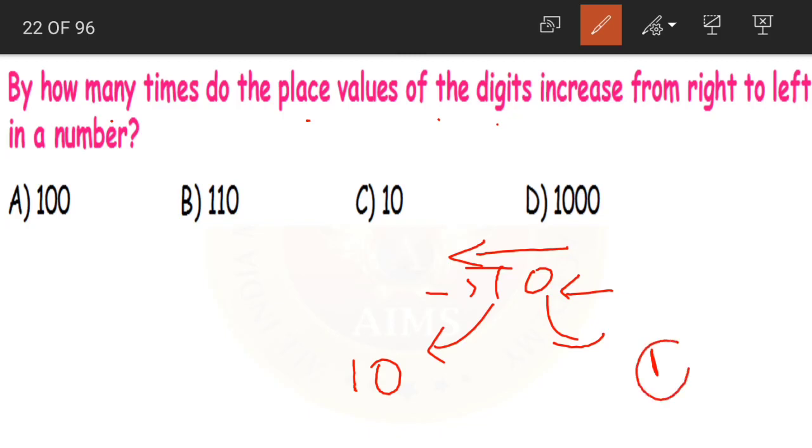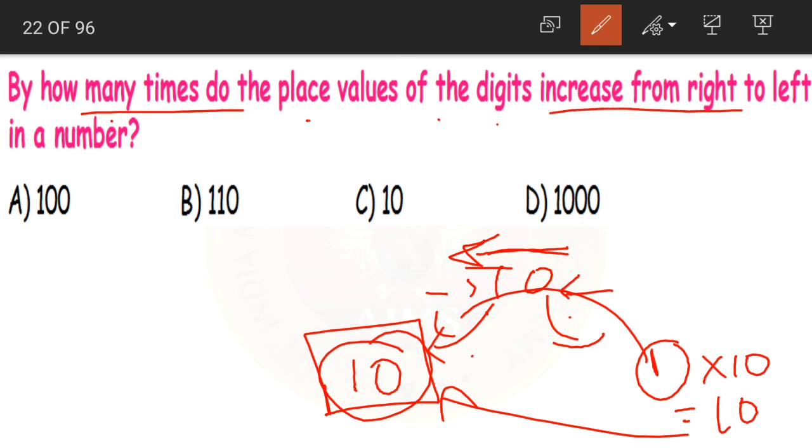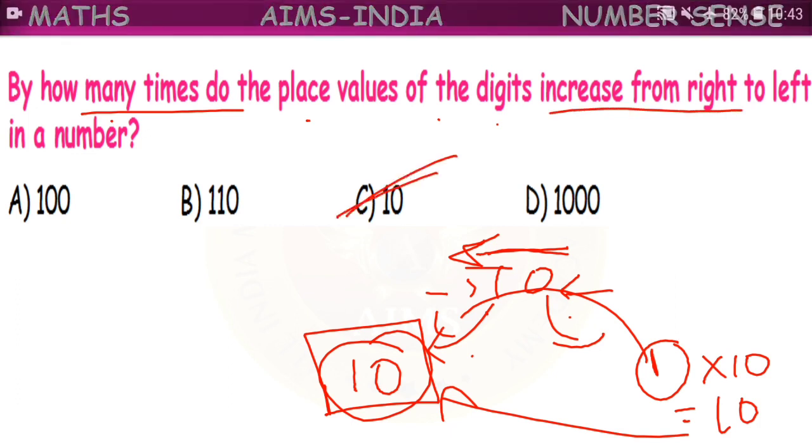Now here we had 1, but as the digit moves to the left, its place value will be 10. By how many times did it increase? By 10 times. See, 1 into 10 is equal to 10. Yes, so by 10 times the place value increases when a digit moves from right to left. So option C is our correct answer.